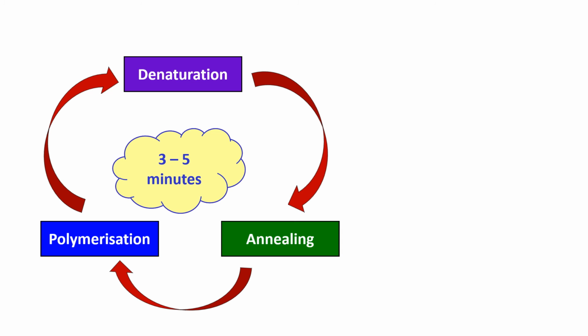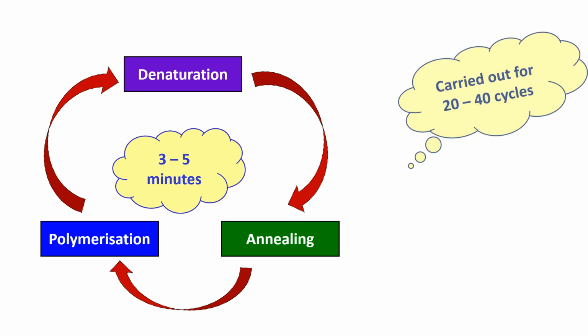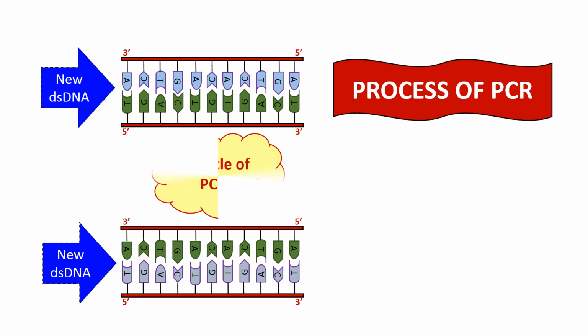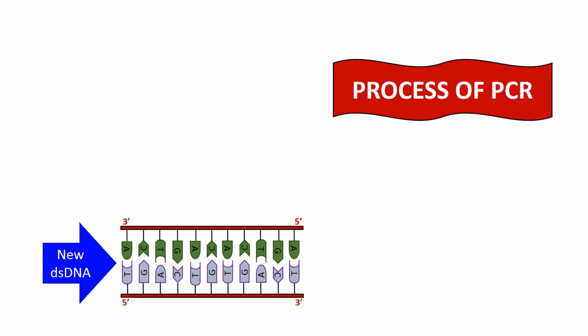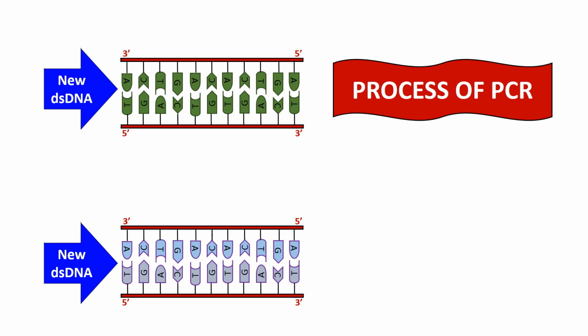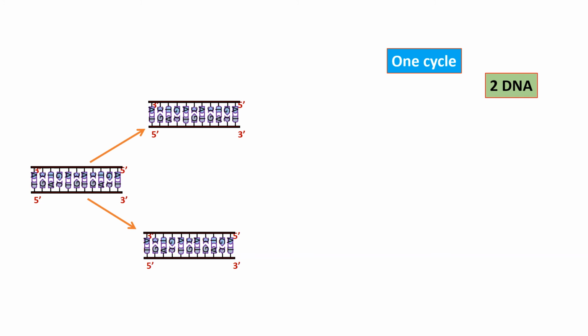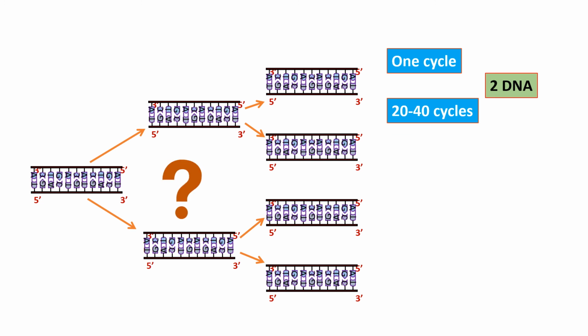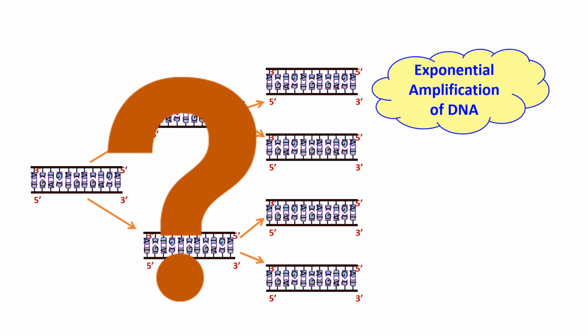One cycle in PCR requires 3 to 5 minutes. Carried out for 20 to 40 cycles, it will produce a huge number of DNA molecules. In the PCR technique, for every cycle, doubling of the DNA takes place. In one cycle, 2 DNAs are produced. In the second cycle, 4 DNAs are produced. So it is almost exponential amplification of the DNA.